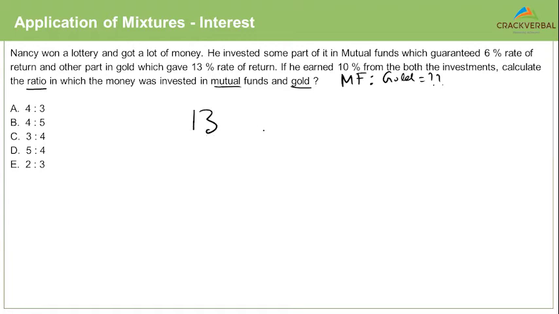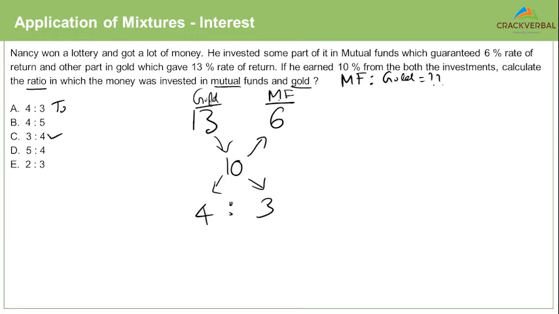So 13 is the higher value, 6 is the lower value, 10 is the middle value, because 10% is what he eventually earned from the mixture of the two. So 13 minus 10 is 3, 10 minus 6 is 4. It is always a good habit to write down the name of the component. This is gold and this is mutual funds. We are trying to find the ratio of mutual funds to gold. So the answer is 3:4.